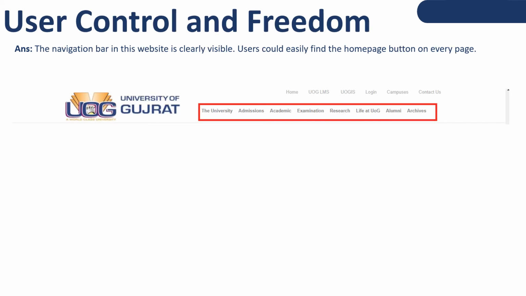Next point is user control and freedom. The navigation bar in this website is clearly visible. Users can easily find the home page button on every page. When we go to the academic page, examination page, or research page, we can definitely go back to the home page. So yes, the navigation bar in this website is clearly visible.